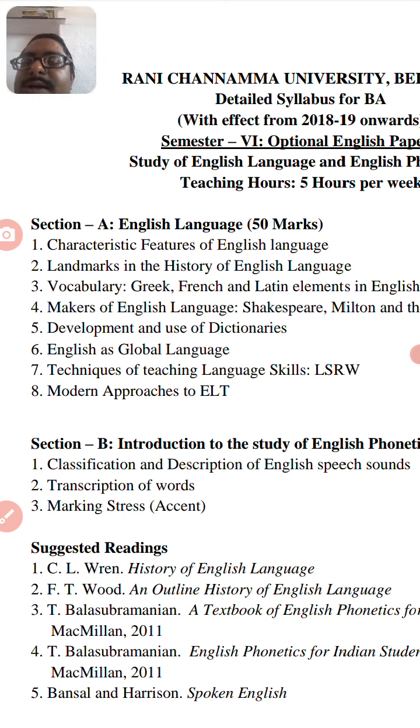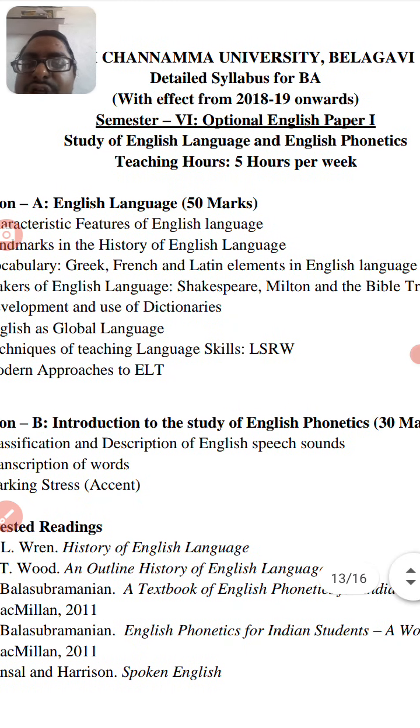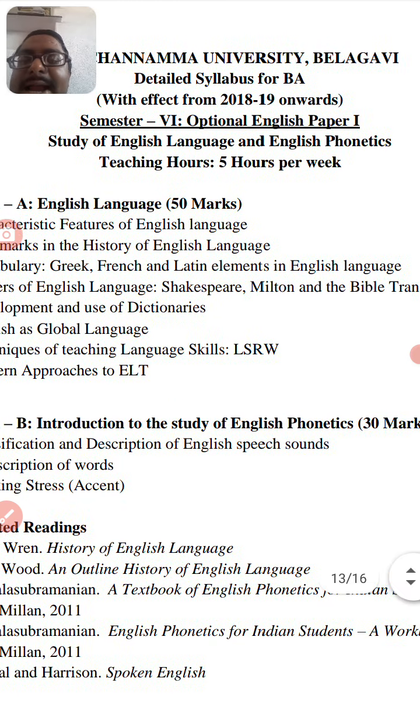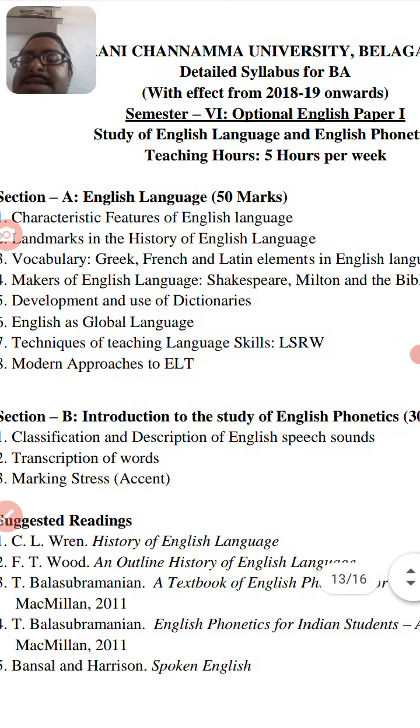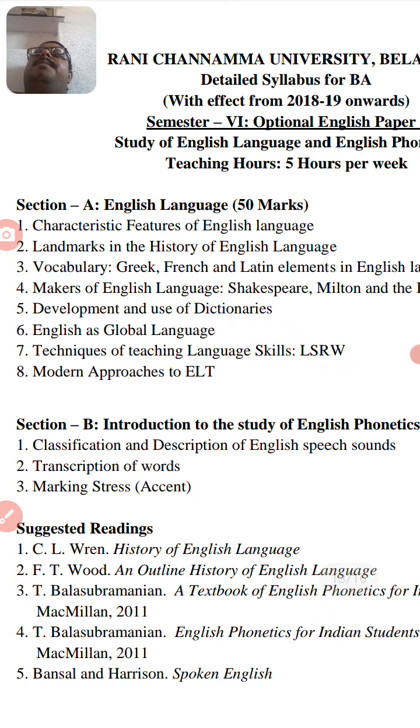In this topic, you shall study Shakespeare, Milton, and Bible translation.